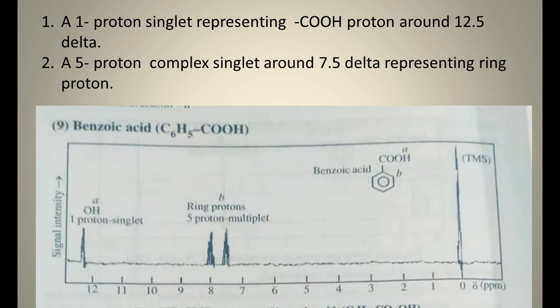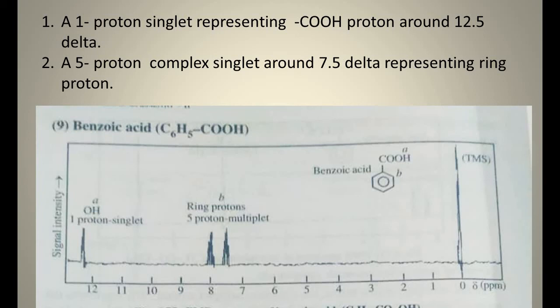So a one proton singlet representing the COOH proton around 12.5 delta with the highest chemical shift, and next is a 5 proton complex singlet around 7.5 delta representing the ring protons.